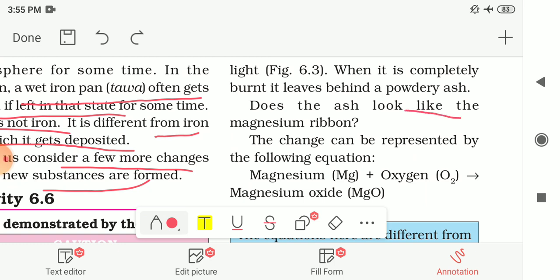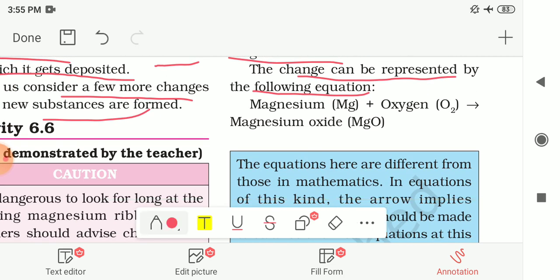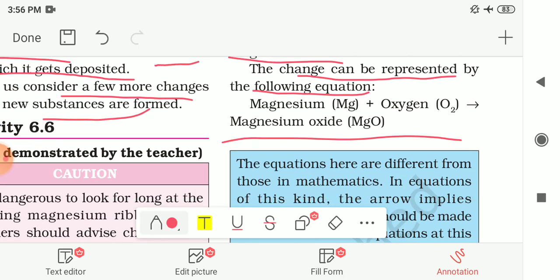Now, does the ash look like the magnesium ribbon? Obviously the ash is different from the magnesium ribbon. The change which takes place can be represented by the following equation. That means magnesium plus oxygen: magnesium, represented by Mg, reacts with oxygen, that is O2, and at the end it forms magnesium oxide, that is MgO.